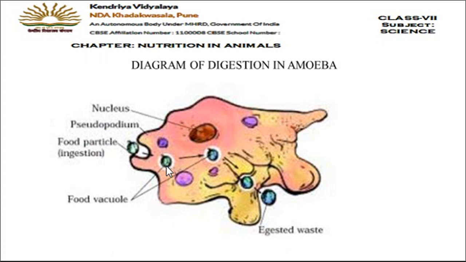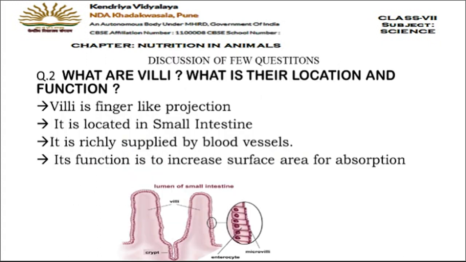Here digestive juices will break it and the undigested food will be thrown out of the body in this form. Okay, so this is how the complete digestion occurs in amoeba. Now, let's discuss some of the important questions of the lesson. As the lesson is over, now let us discuss some important topics.